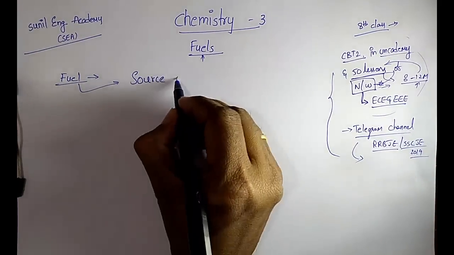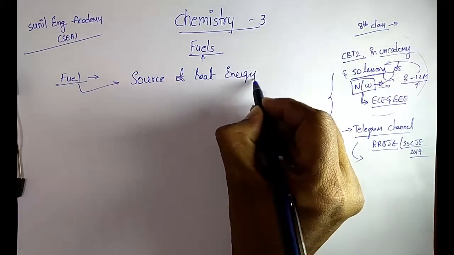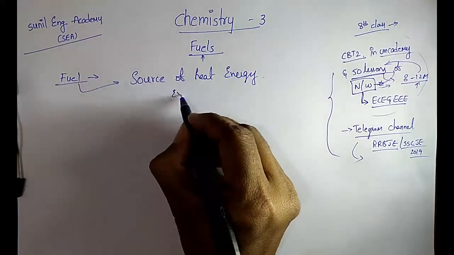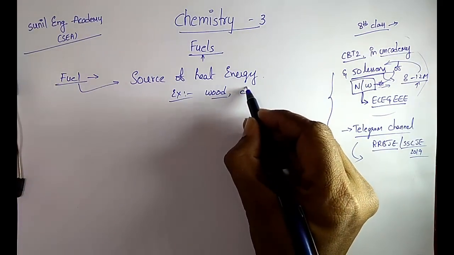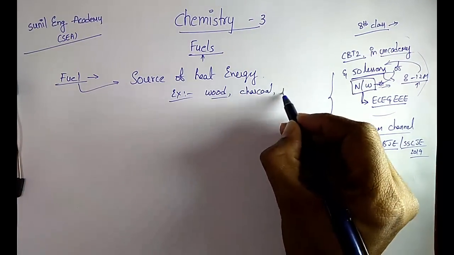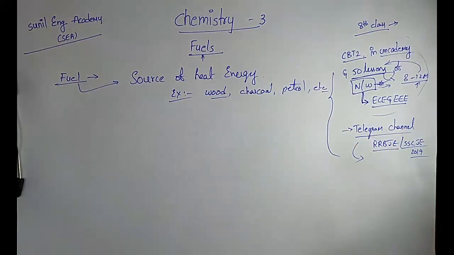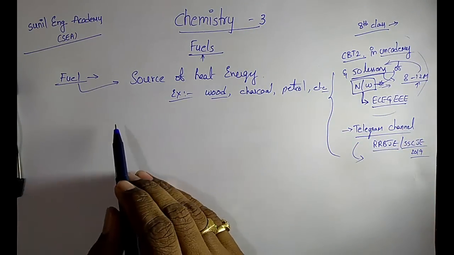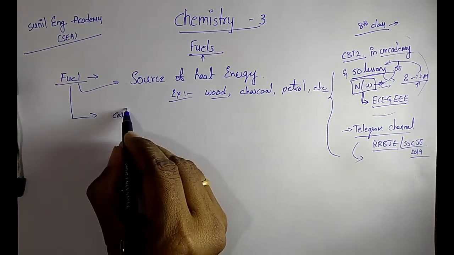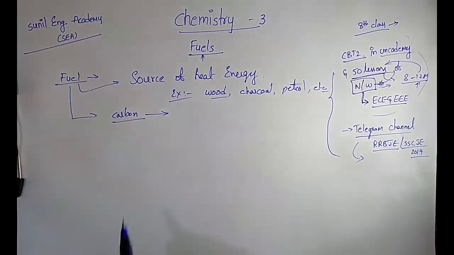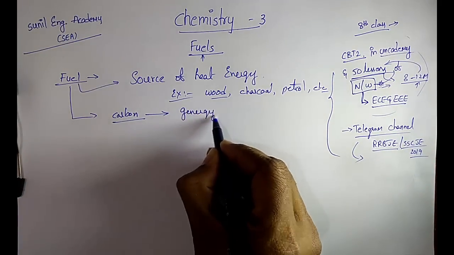Examples of fuels are wood, charcoal, petrol, diesel, LPG. All come under fuel. And almost all fuels have some amount of carbon, which is responsible for generating heat energy.